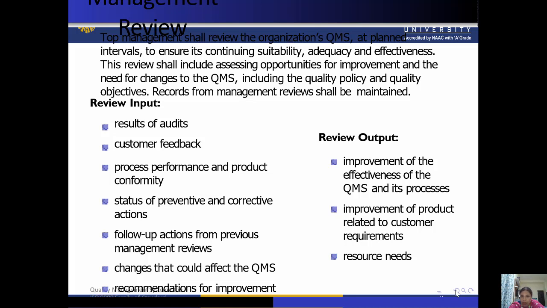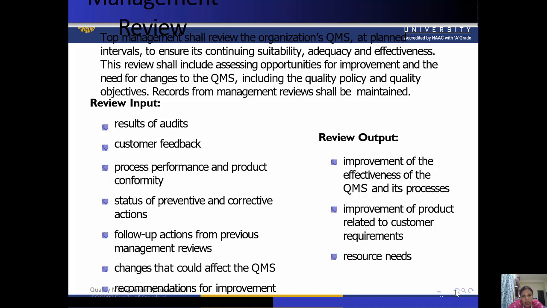Now, including the quality policy and quality objectives, records from the management review shall be maintained. So what are the records and how is it maintained? So first one is the review input and second one is review output. So both the things are important in case of management review or it is related to the top management.